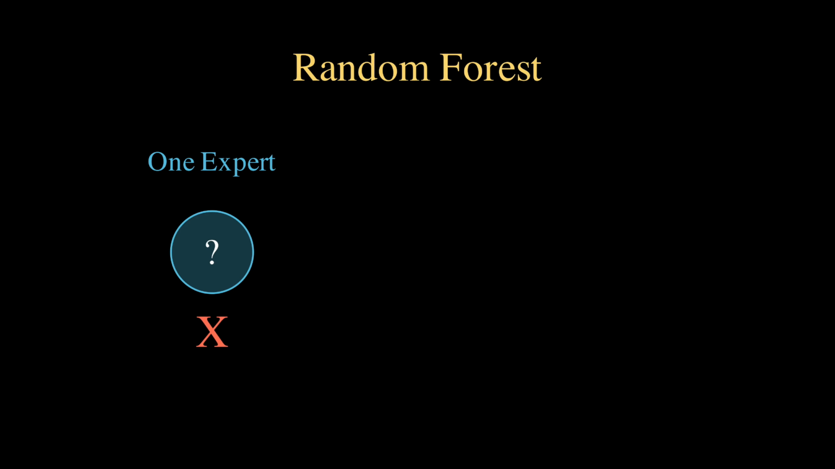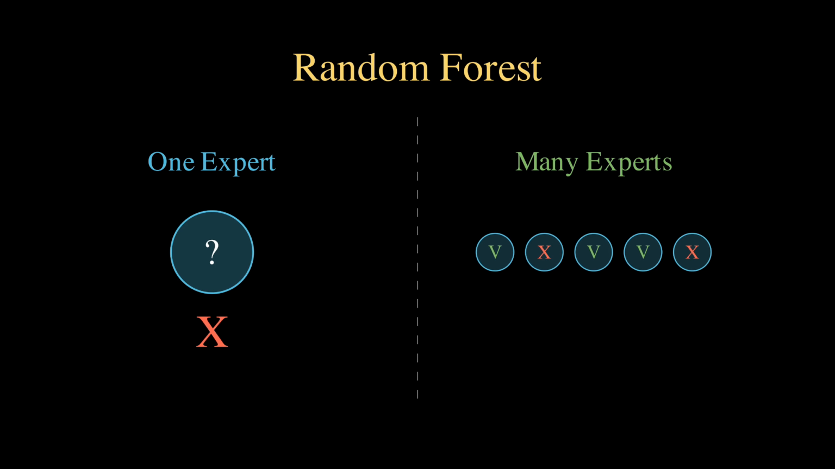Ask one expert for a prediction, and you might get a confident but wrong answer. Now ask 100 people, let each one judge independently, and take the majority vote. The crowd, on average, outperforms any single individual. This is the idea behind the random forest.